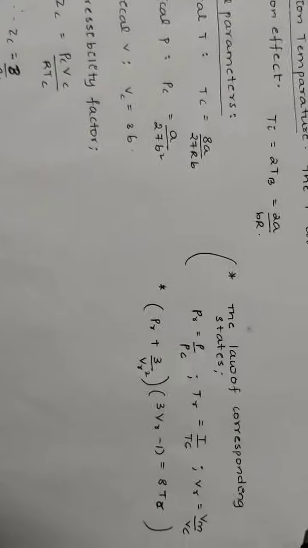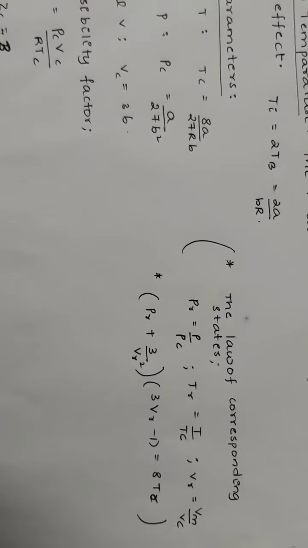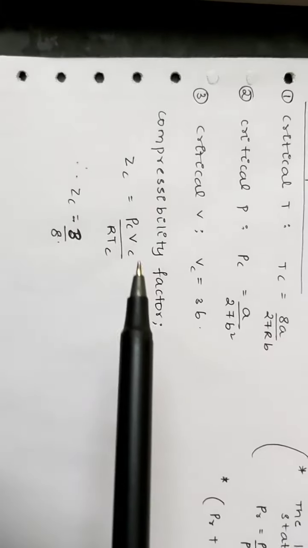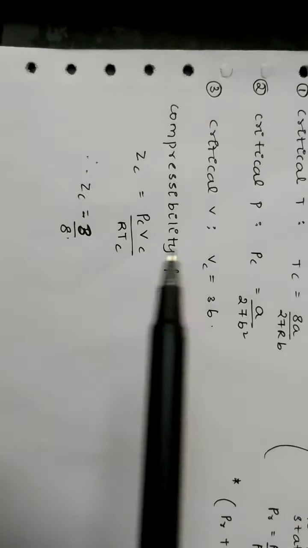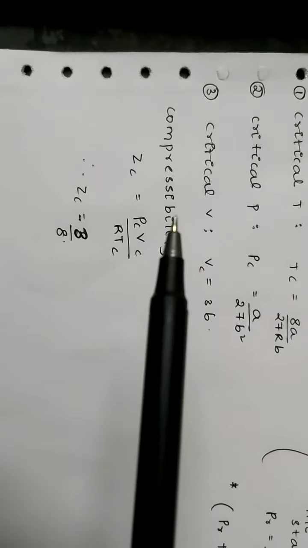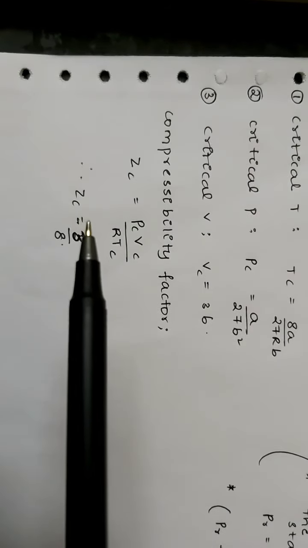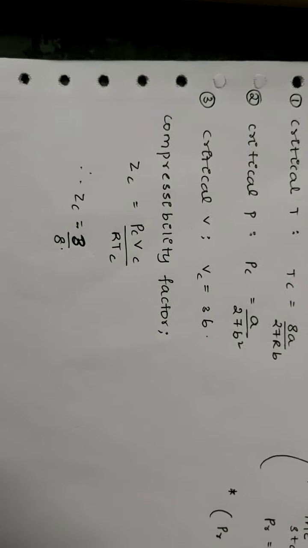When we substitute the values of P_C, V_C and T_C, we get Z as 3/8. That is the compressibility factor at critical temperature, pressure and volume.